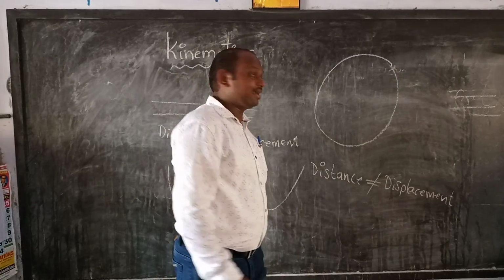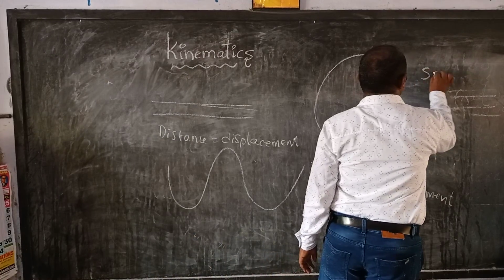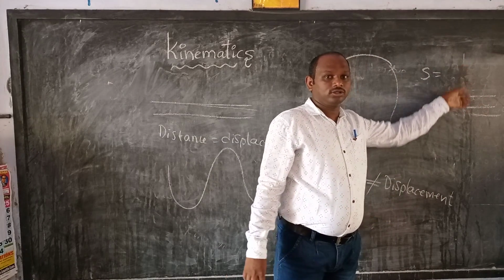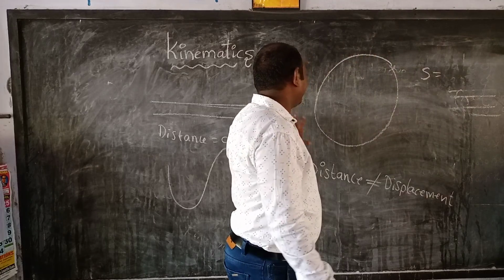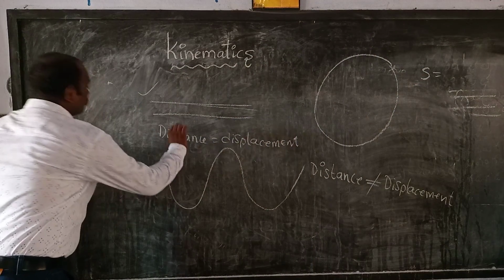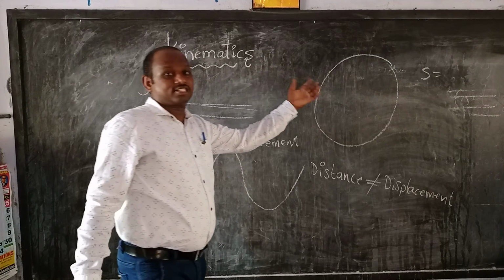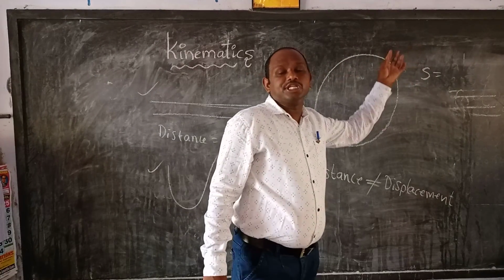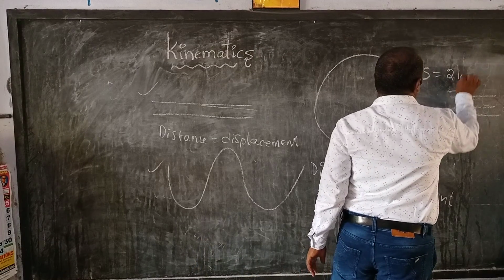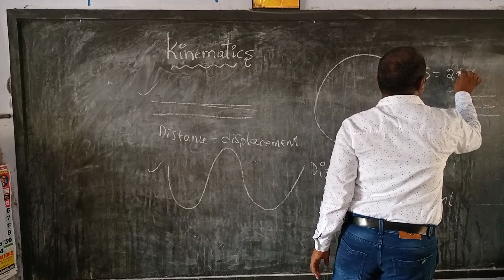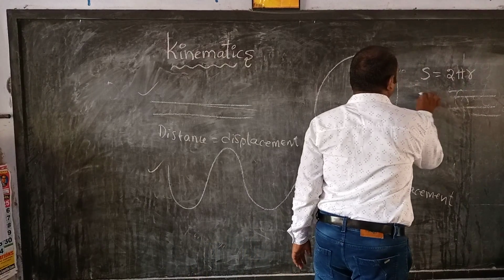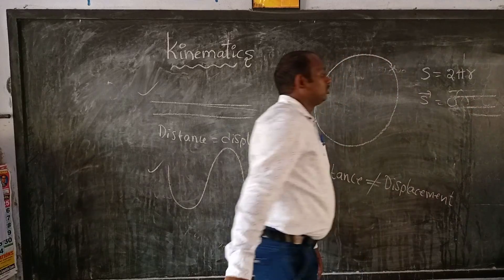Distance is denoted by the letter S. When a body is moving in a circular path, distance is 2 pi r, but displacement is 0.